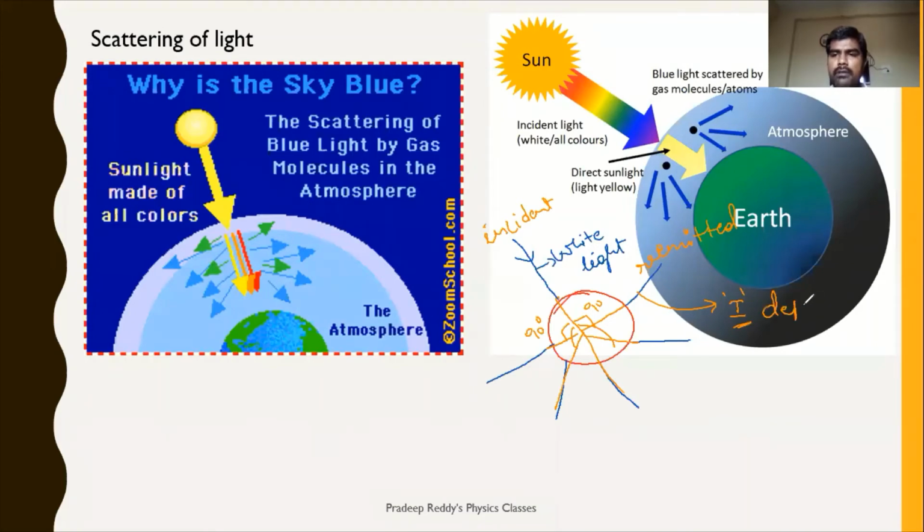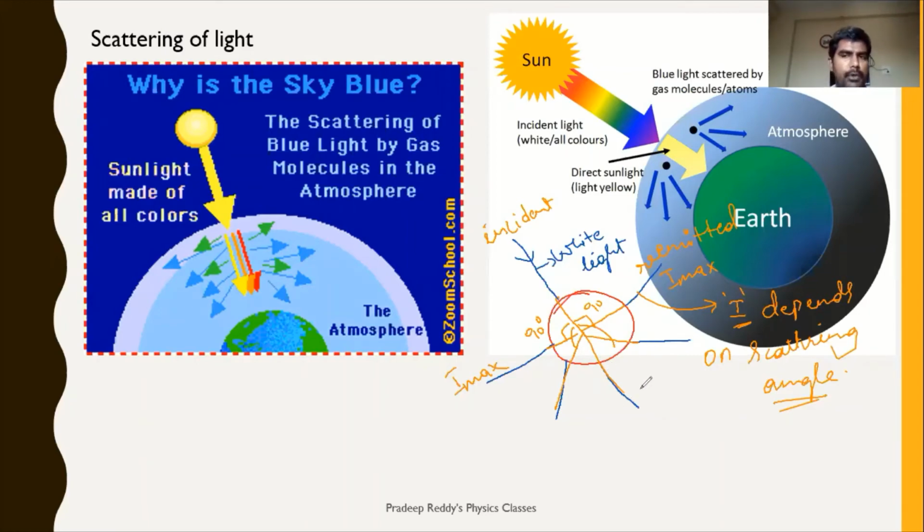Intensity depends on scattering angle. So the intensity of the light ray is maximum if scattering angle is 90 degrees. That means intensity is maximum here because scattering angle is 90, and also here intensity is maximum because scattering angle is 90. In all other cases, scattering angle is not equal to 90. It is slightly greater than or less than. So therefore, you will observe different intensities in all other cases.